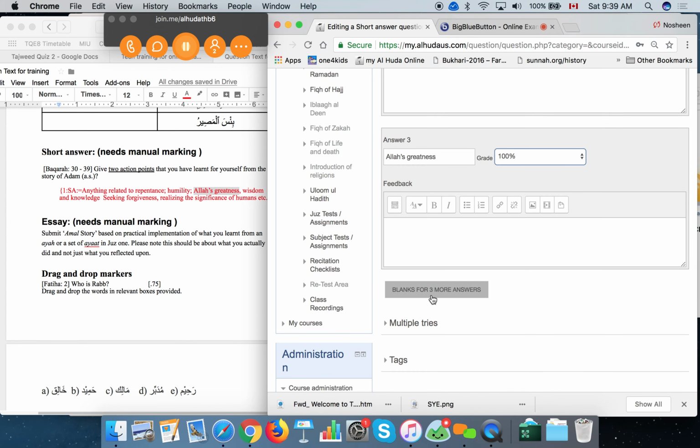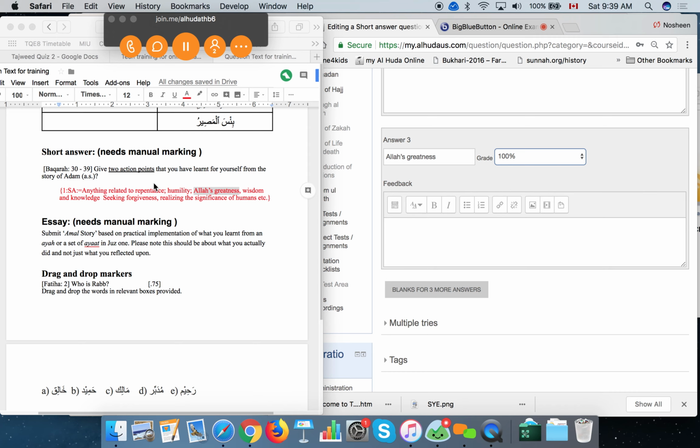So we can add more blanks for 3. I'm not going to do that, but we can add more blanks and we can add more correct answers, and every correct answer should get 100%. Otherwise the student will get 50% marks, or whatever percentage we select here, the student will get those marks.